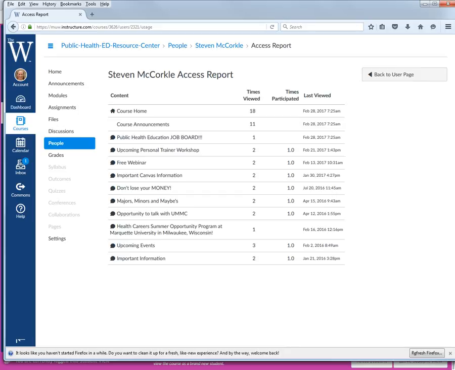So some of y'all forget how much we can see within Canvas. It's just a quick reminder that we can see what y'all are doing in Canvas and what you're not doing. So make sure you're checking it out, spending time there. We can all see how much time you're spending. Hey, how often should I log into Canvas? You should log into Canvas every day. Every day, even on weekends? At least one day on the weekends.